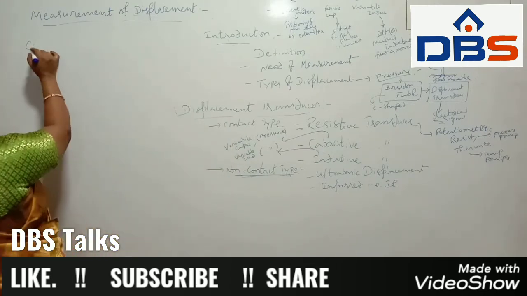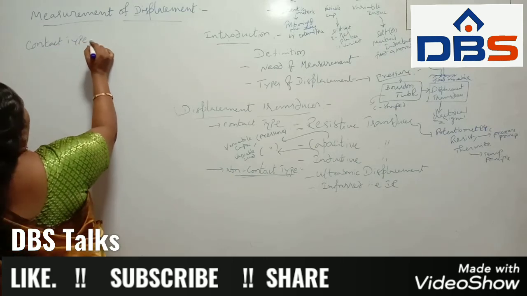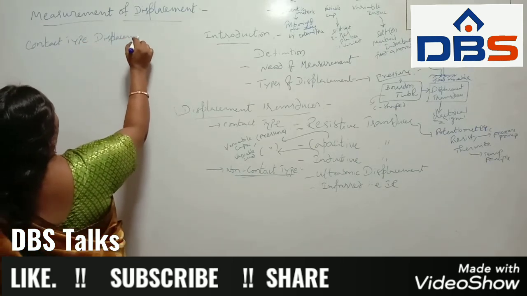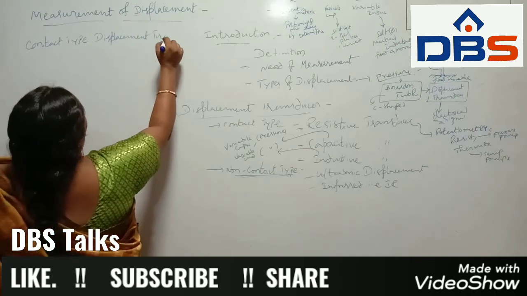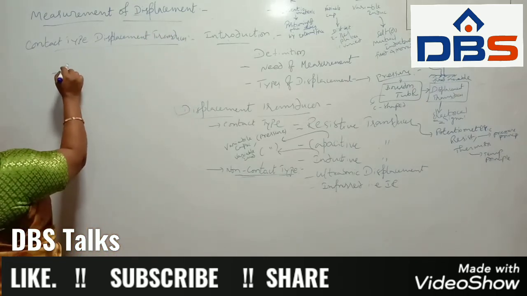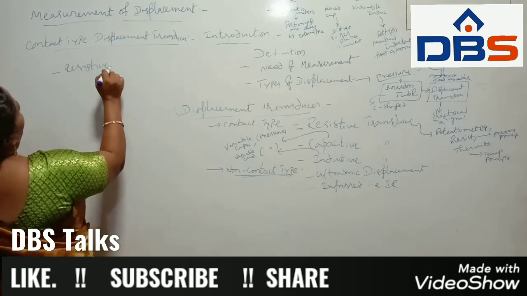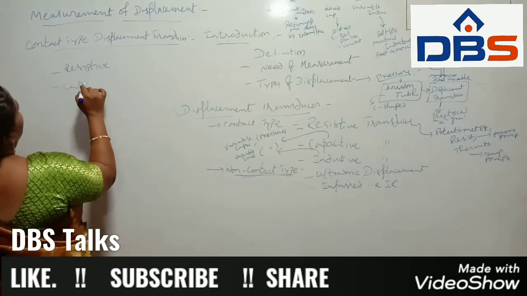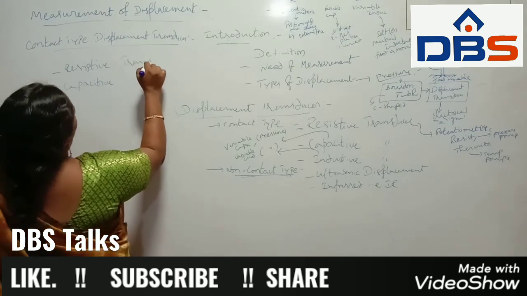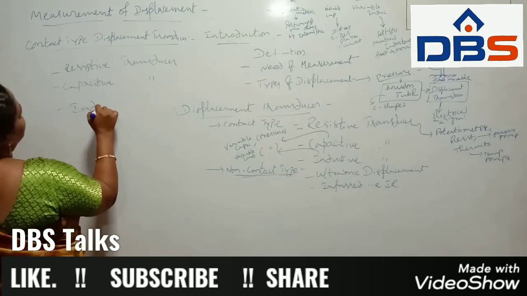So what is the contact type? Displacement transducers of the contact type are the resistive transducer, the capacitive transducer and the inductive transducer.